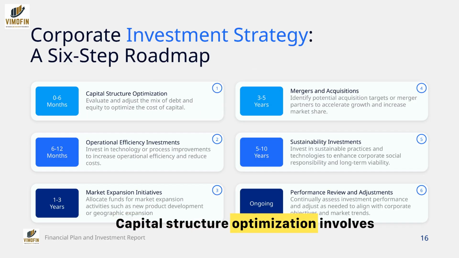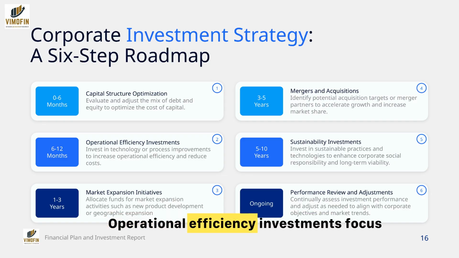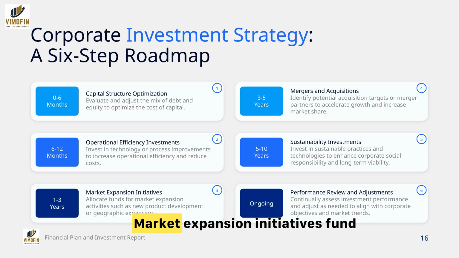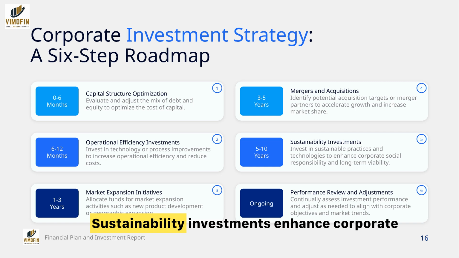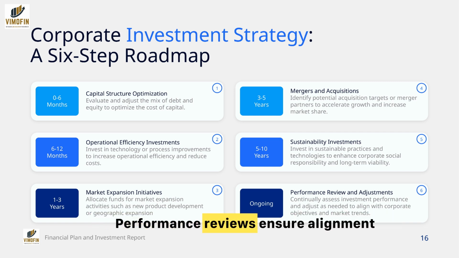Capital structure optimization involves evaluating debt and equity to minimize capital costs. Operational efficiency investments focus on technology to cut costs. Market expansion initiatives fund new products and geographic growth. Mergers and acquisitions target growth acceleration. Sustainability investments enhance corporate responsibility. Performance reviews ensure alignment with objectives and market trends.